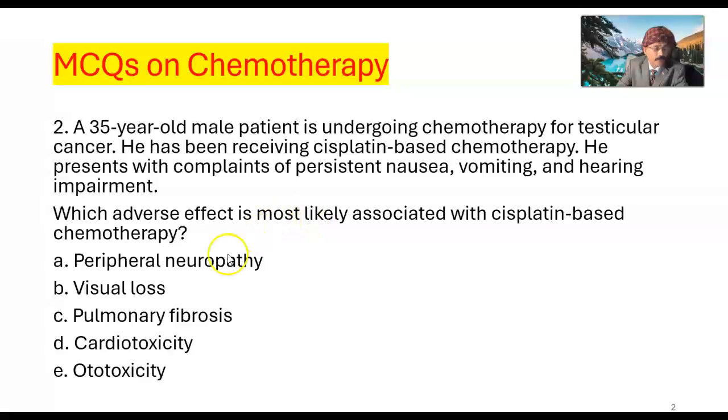Answer is E. Ototoxicity. This is the answer. Ototoxicity.